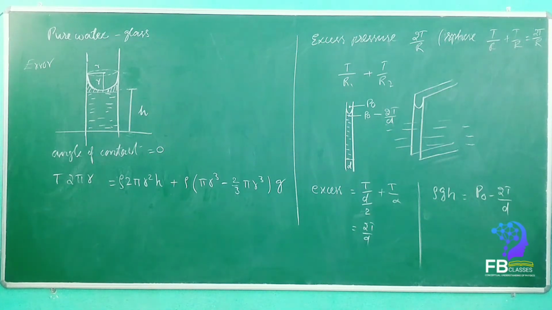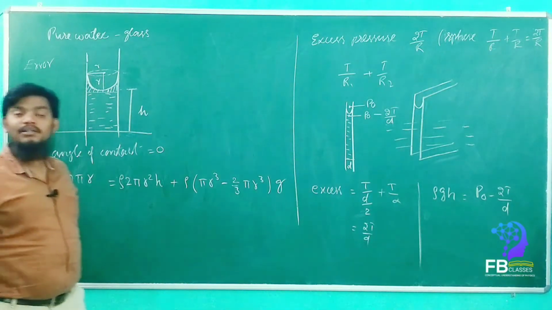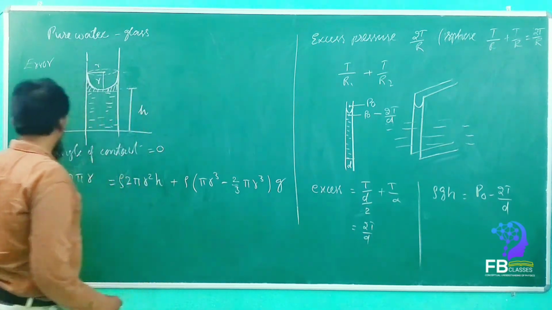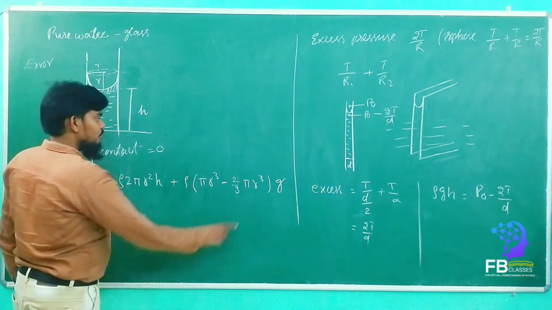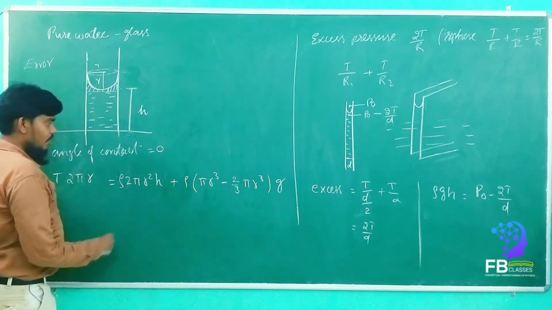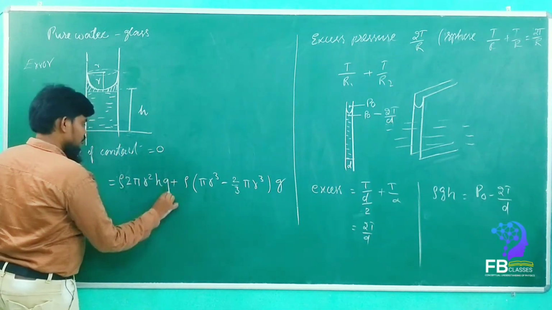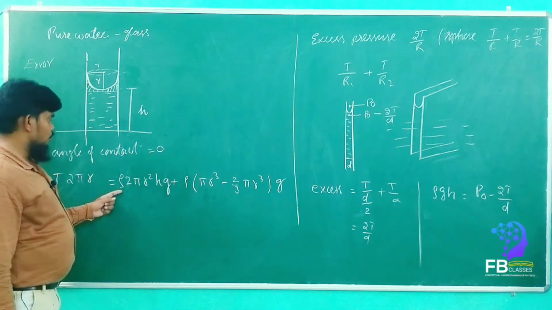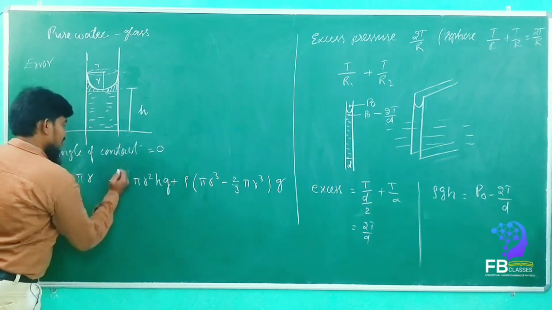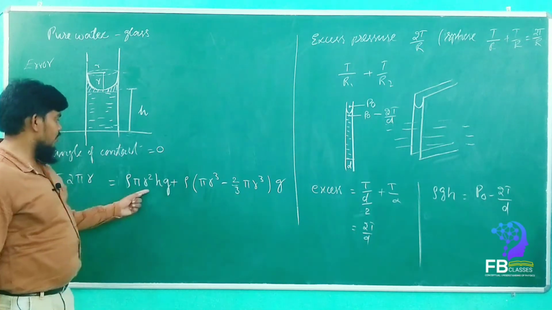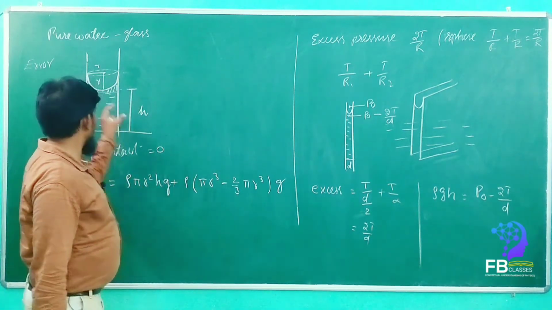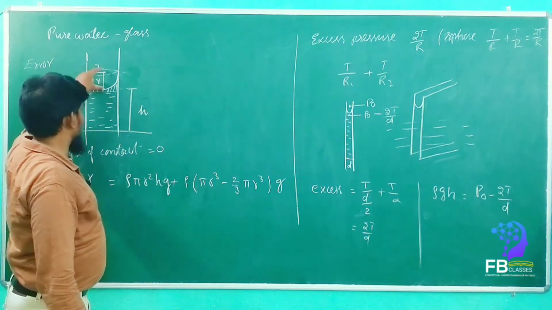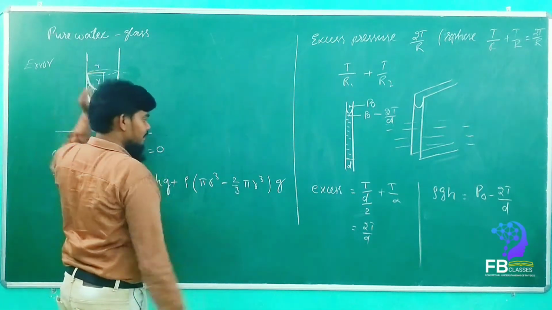Sir, in the first equation, D has to come. First equation, okay. It is only rho pi r square h into g. It is the volume of the cylinder minus the hemisphere.